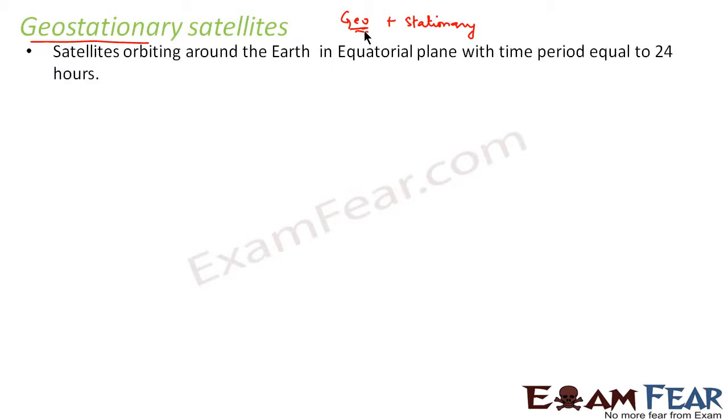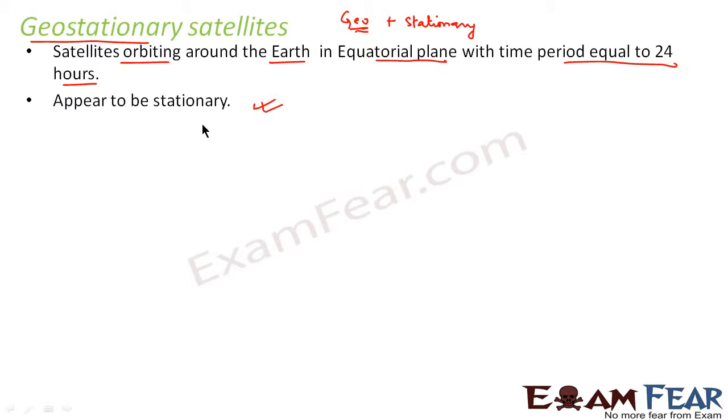As the name suggests, geostationary is geo plus stationary. Stationary means something at rest and geo means earth. That means something which appears to be at rest from earth is geostationary. So a geostationary satellite is a satellite orbiting around the earth in the equatorial plane with a time period equal to 24 hours. They appear to be stationary with respect to the earth.